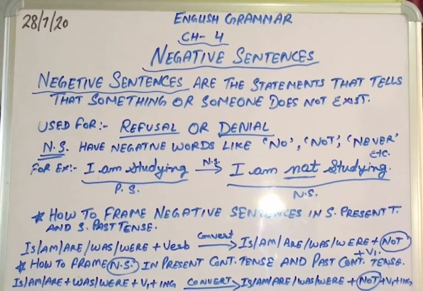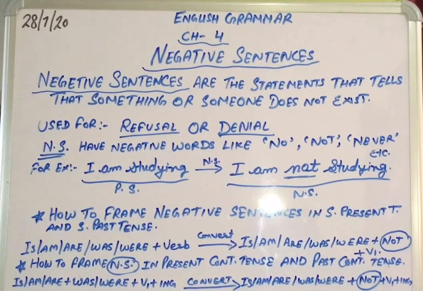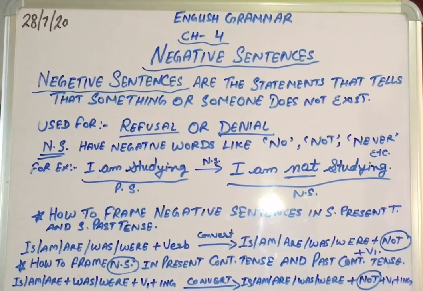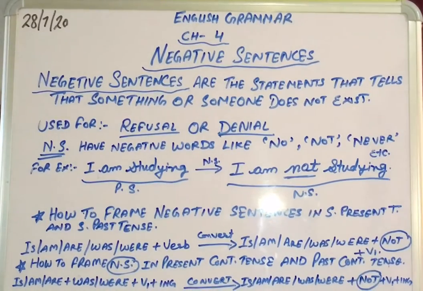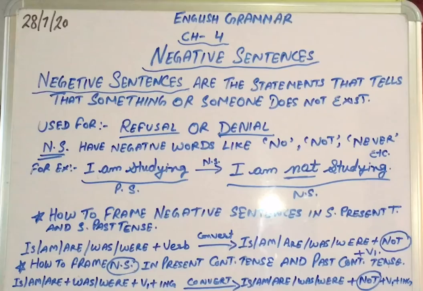But sometimes we have to change positive statements into negative statements. Then we need negative sentences to tell someone that something or someone does not exist, or does not happen. So let's start the chapter.